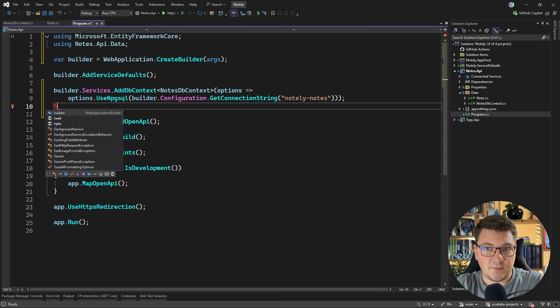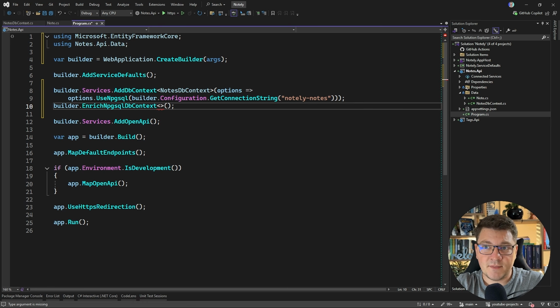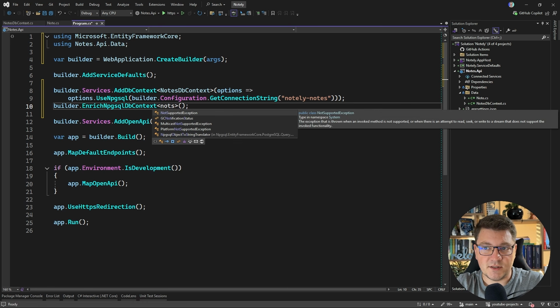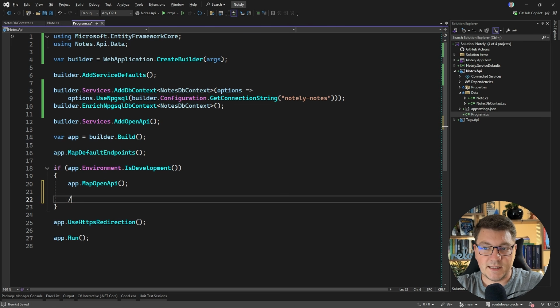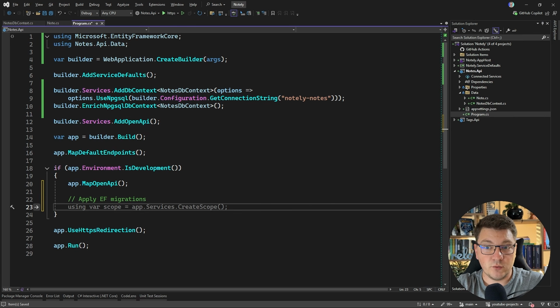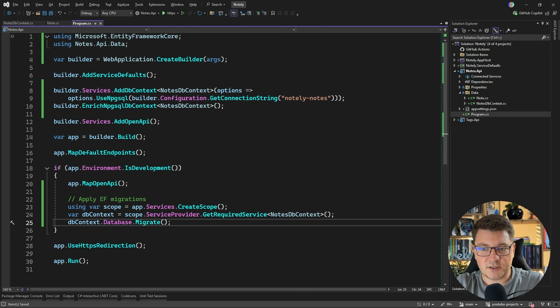Now the thing with the Aspire library is that it extends the default behavior by adding retries, health checks, logging, and telemetry to your database context. So you can add that after configuring it with dependency injection by saying EnrichNpgsqlDbContext and then specifying the NotesDbContext. And then let's say that we want to apply the EF migrations while we are in the development environment. I'll create a service scope. I'll use this scope to resolve my database context, and then we can say dbContext.Database.Migrate.